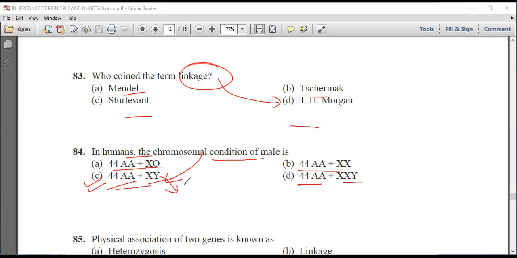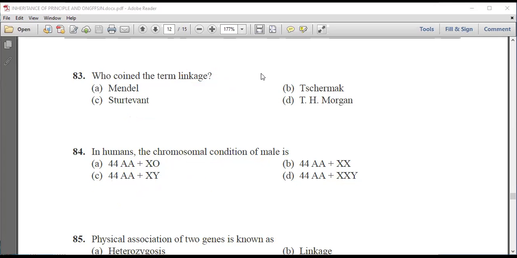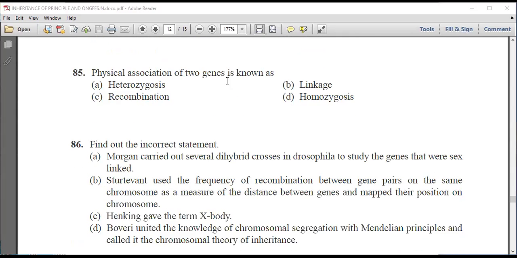XY gives male character, and there are 22 pairs of autosomes and 1 pair of sex chromosomes. Physical association of two genes is known as heterozygous, linkage, recombination, or homozygosis. We know the association of two genes is known as linkage.